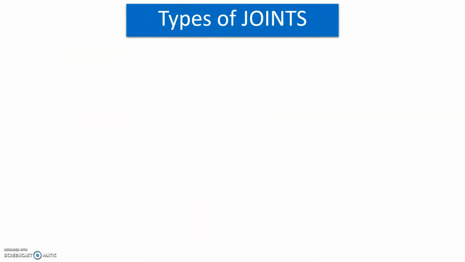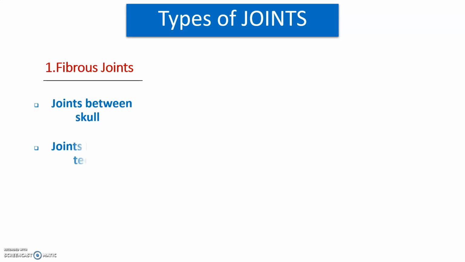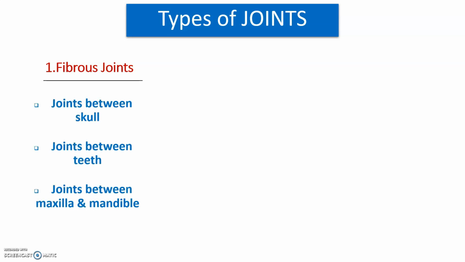Now the next point is what are the different types of joints. First one is fibrous joints. It is also called fixed joints, or immovable joints. Some examples under the fibrous joints: joints between the skull, joints between the teeth, joints between the maxilla and mandible.